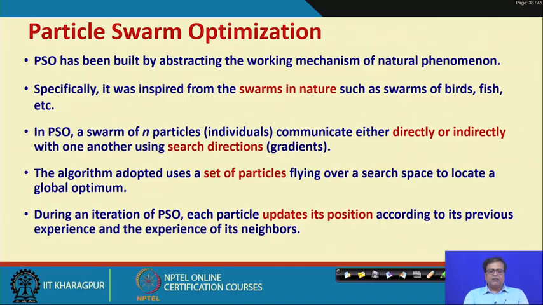What really happens in this method? We take a set of particles, right. So, supposing we have a solution space. Within that solution space, we take several particles and each particle actually represents a particular solution, right.